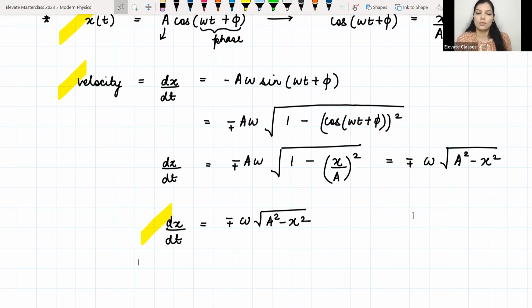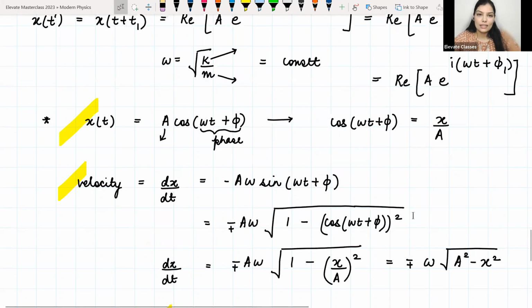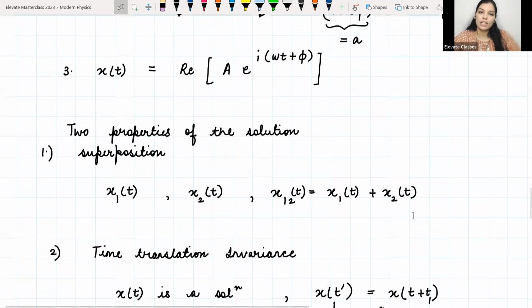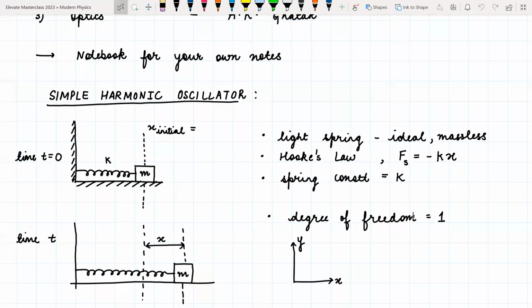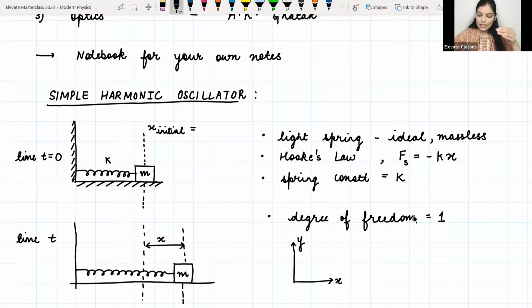I mean, like at t equal to 0, the spring is in stretched position. That's why we have x initial is a, right? No, it's not in stretched position. The spring will have some particular length, meaning if you are not stretching the spring, you have just kept the spring and at the end of the spring you have some mass. This x initial is just telling you some distance x.